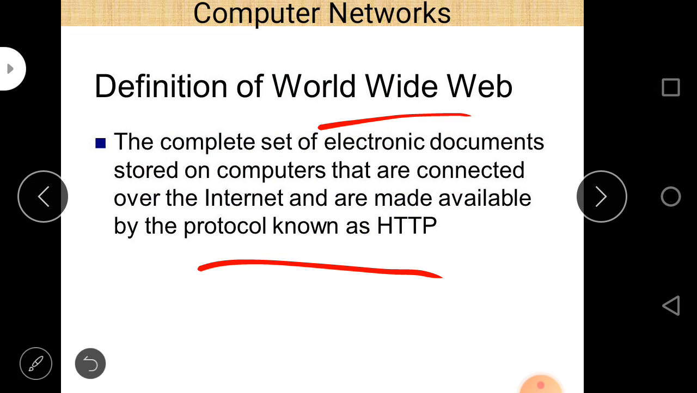HTTP means Hypertext Transfer Protocol. What are protocols? Protocols are basically the rules and regulations used by the internet to access different web pages. HTTP is one of them, Hypertext Transfer Protocol. And the complete set of electronic documents stored on computers that are connected over the internet and are made available by the protocol known as HTTP.